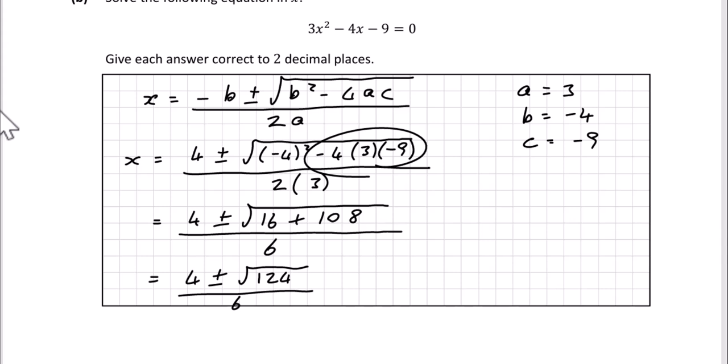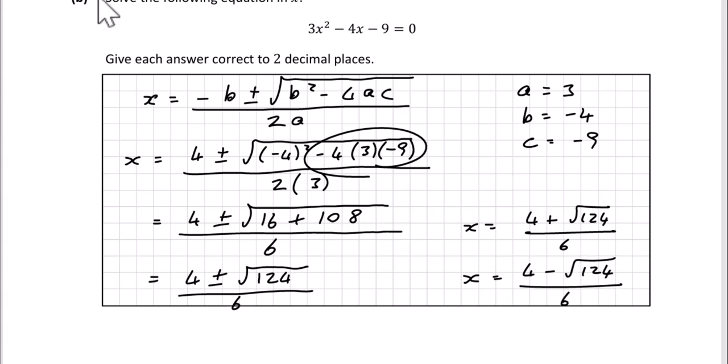So that means x is equal to 4 plus the square root of 124 over 6, or x is equal to 4 minus the square root of 124 over 6.